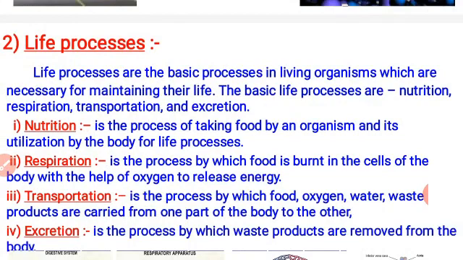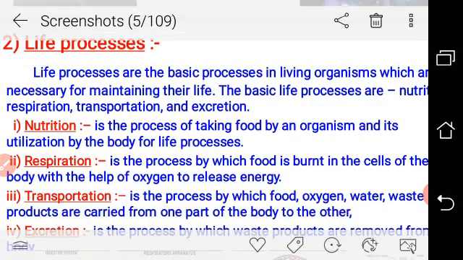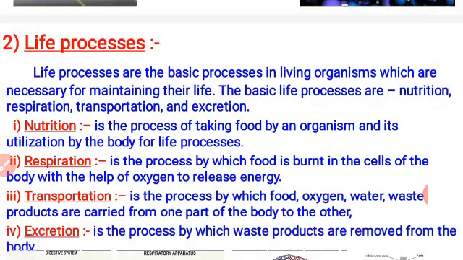Now the respiration. This is the method to convert food into energy, and this energy is utilized by the living body for various kinds of processes, for movement, for locomotion, for metabolic reactions, for any kind of energy need. Respiration is the process by which food is burnt in the cells of the body.